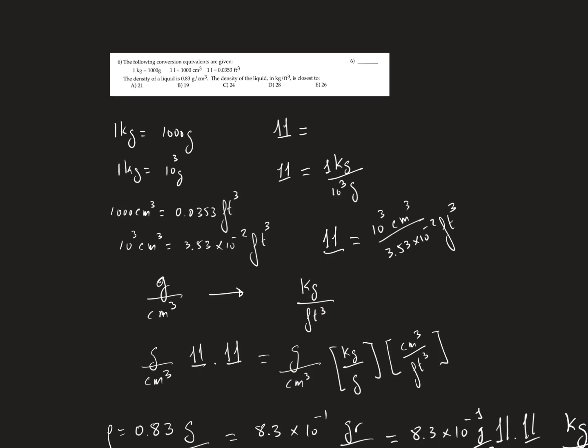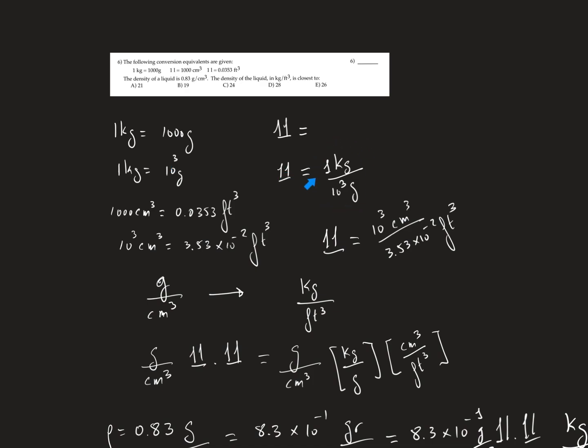The other method to do the same problem is to write the unit of conversion. So we say 1 kilogram is 1,000 grams. So the unit that we can use is that 1 kilogram corresponds to 10 to the power 3 grams, because 1,000 is 10 raised to the 3. Okay, so this is one unit.